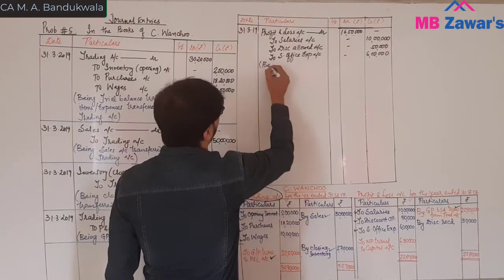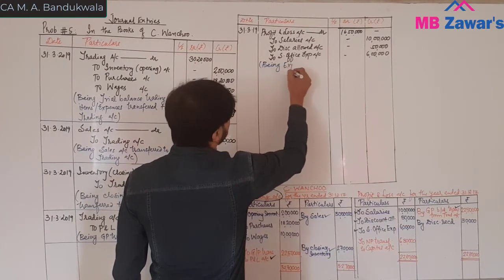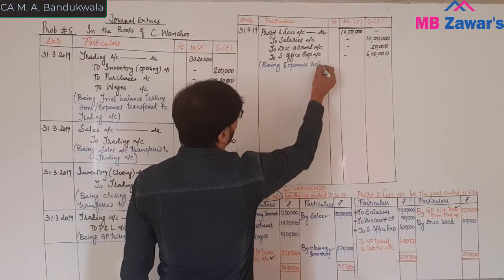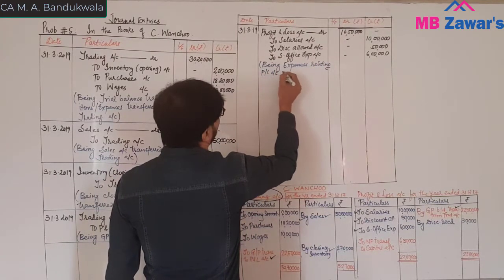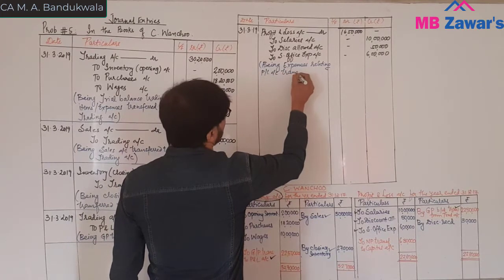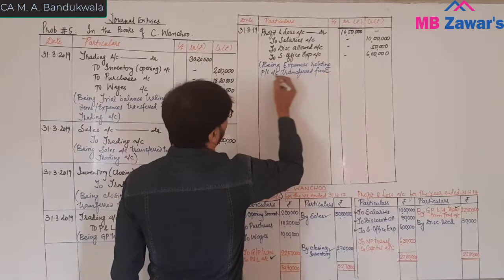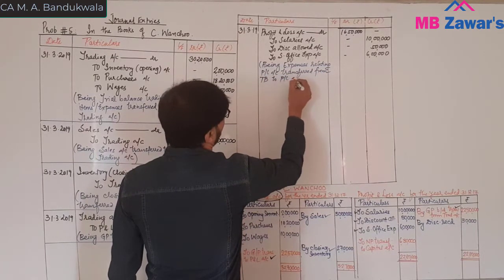Being expenses relating to P&L account transferred from trial balance to P&L account.